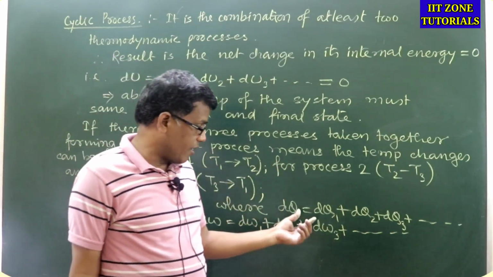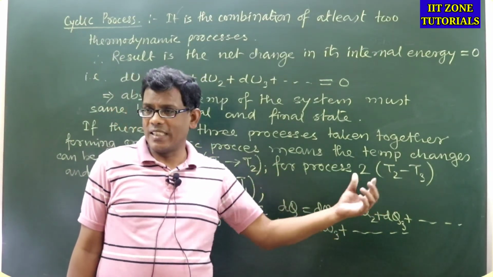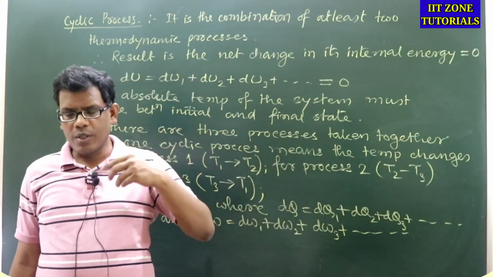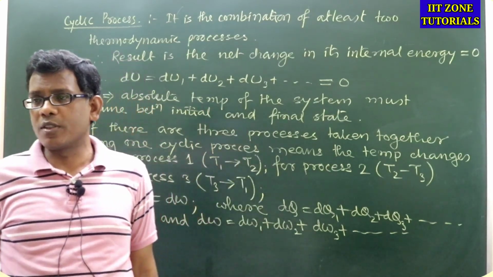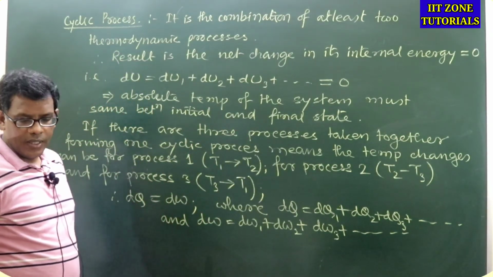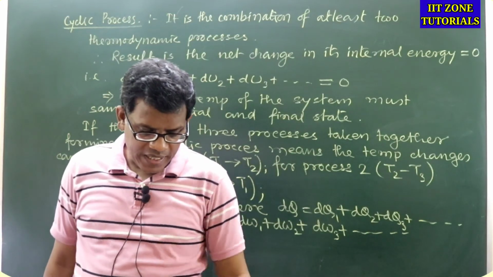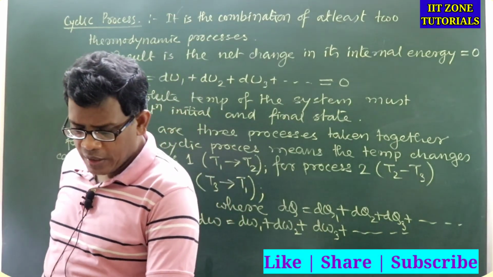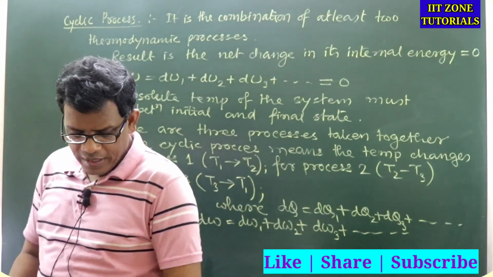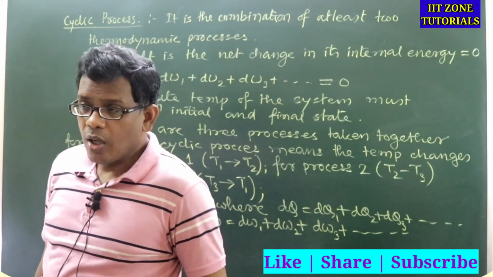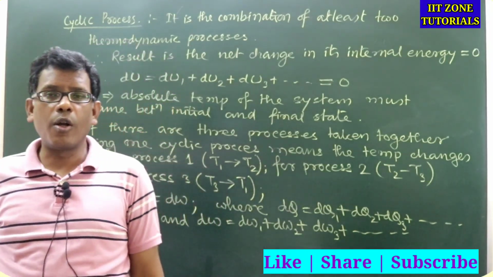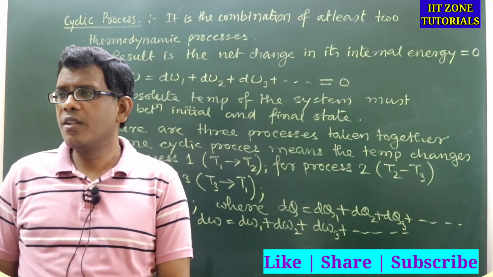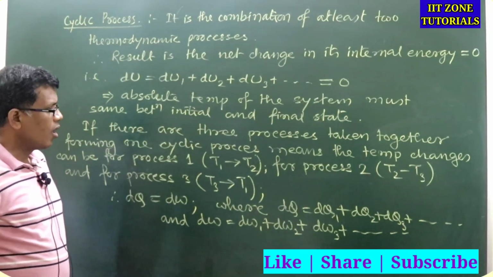Sorry, I am again saying it wrong. dQ will be the sum of the heat exchanges. dQ is the total heat exchange, and dQ1, dQ2, dQ3 are the heat exchanges in the respective processes. Got this one? The calculation of the total work done depends on the calculation of the individual work done by the thermodynamic processes forming the overall arrangement. Could you follow this or not? Till now we are thorough with this.